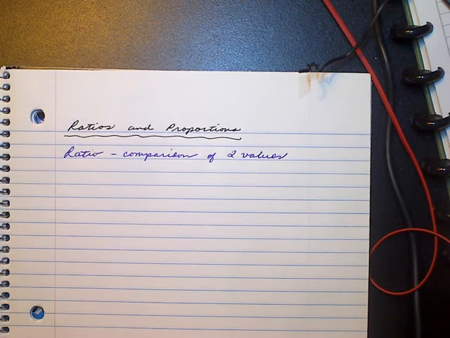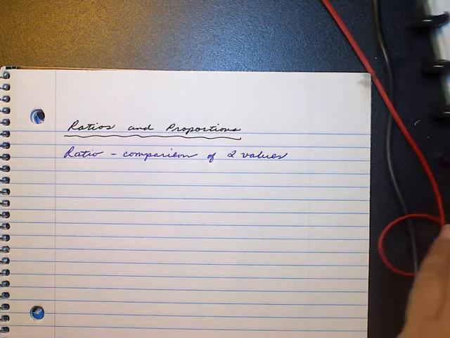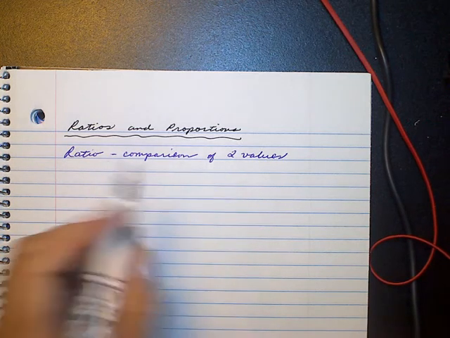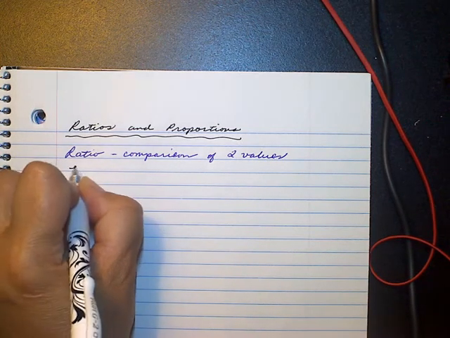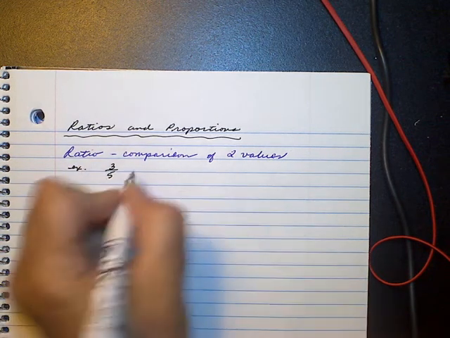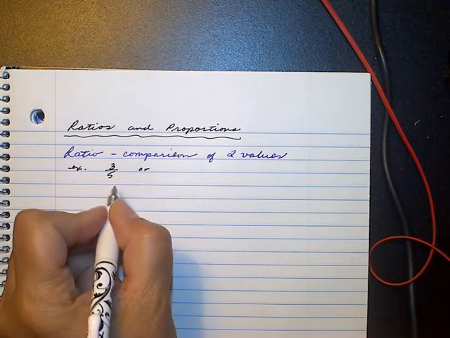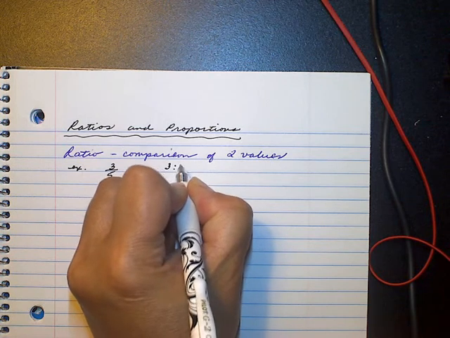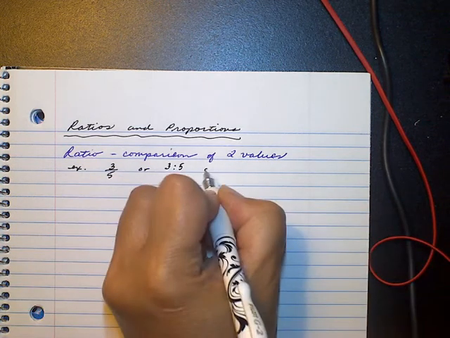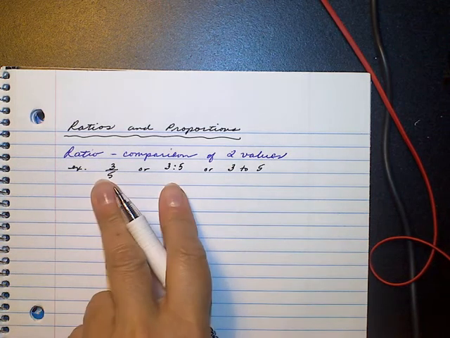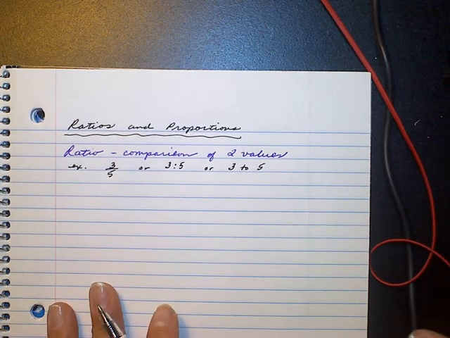Okay, this lesson is on ratios and proportions. We're going to start out with just little definitions to make sure you understand what a ratio is. It is a comparison of two values. For example, we have 3/5, or we can write that ratio, a comparison of two values, as 3:5. Generally, you see it in one of these two forms. Okay?